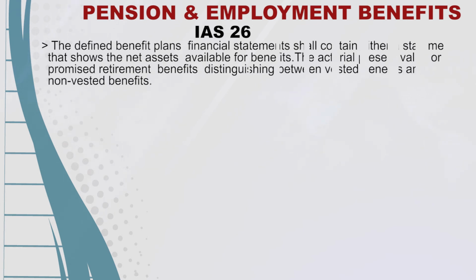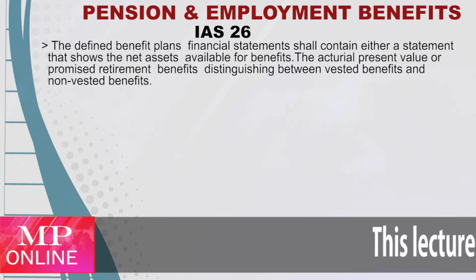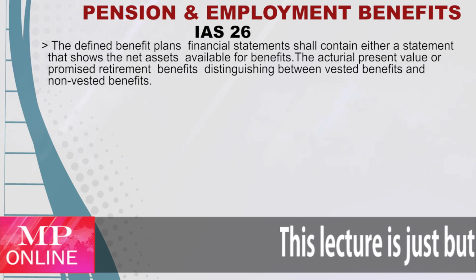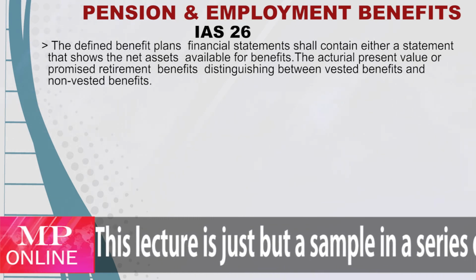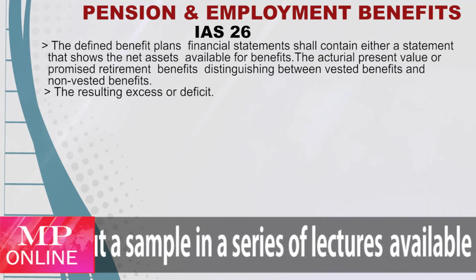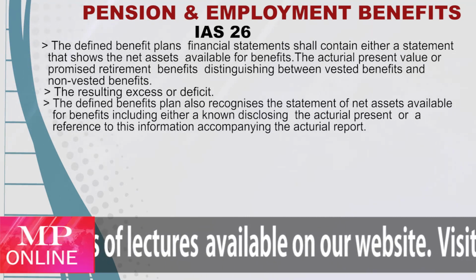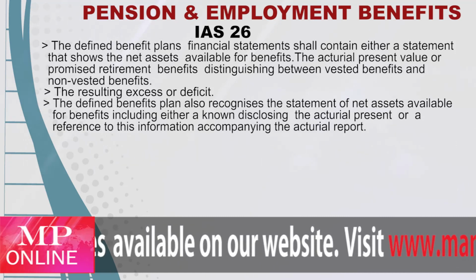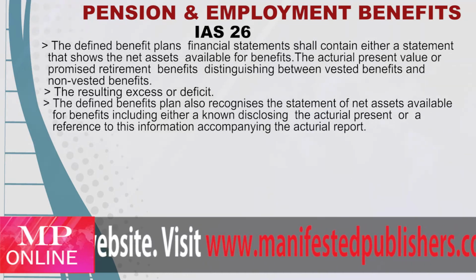The financial statements of a defined benefit plan shall contain either a statement that shows the net assets available for benefits, the actuarial present value of promised retirement benefits distinguishing between vested benefits and unvested benefits, and the resulting excess or deficit. Or the defined benefit plan shall include a statement of net assets available for benefits including either a note disclosing the actuarial present value or a reference to this information in an accompanying actuarial report.